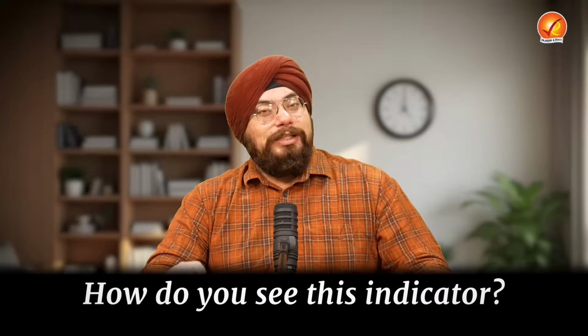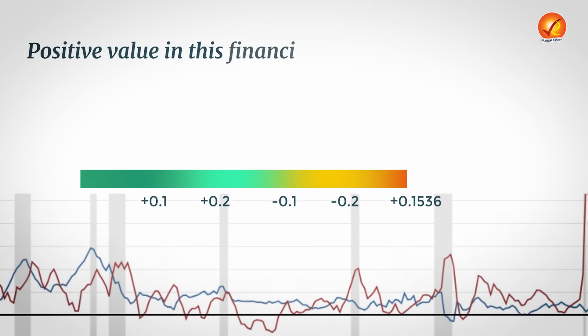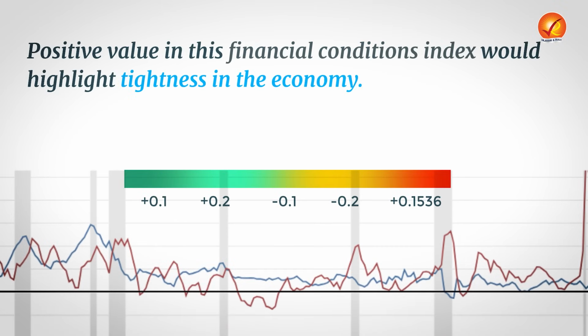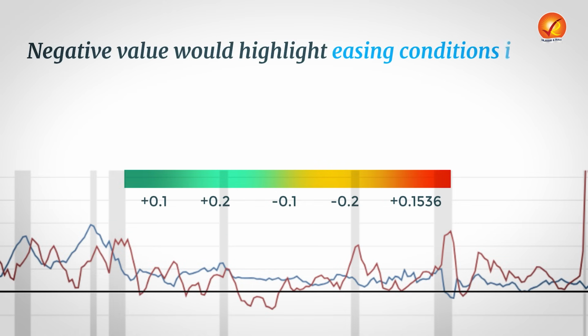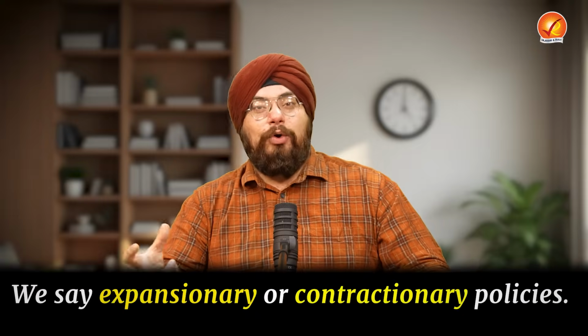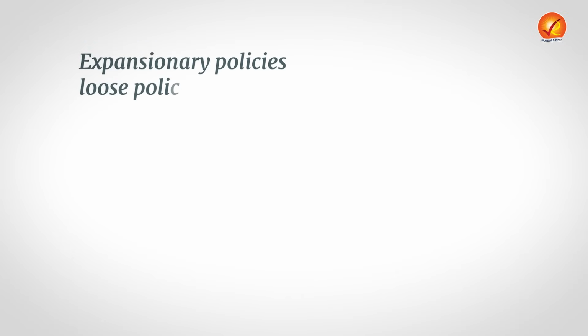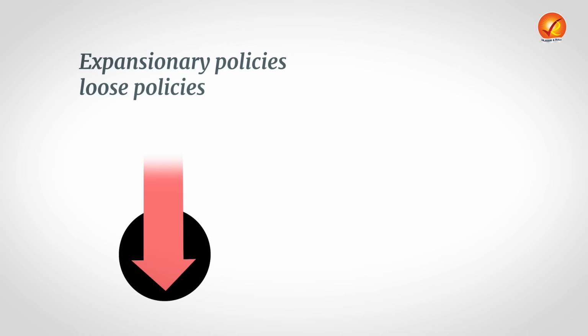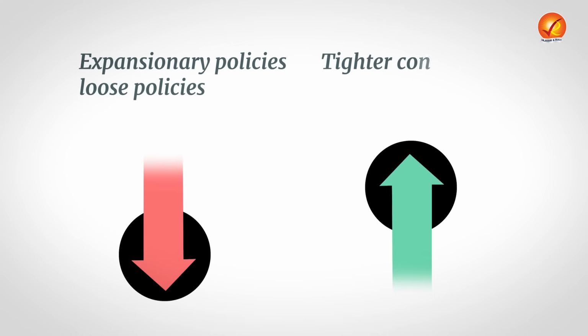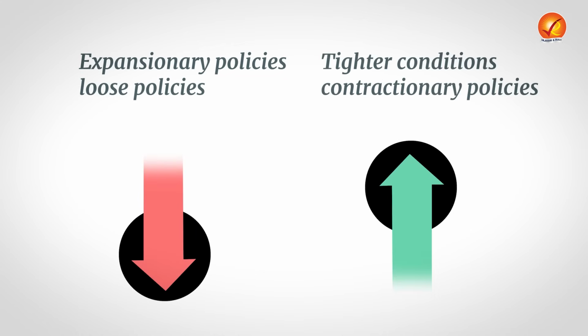And also, how do you read this indicator? A positive value in this financial conditions index would highlight tightness in the economy, and a negative value would highlight easing conditions in the economy. So usually we say expansionary or contractionary policies. Expansionary or loose policies would be seen with a negative indicator, and with a plus indicator you would see tighter conditions or contractionary policies.